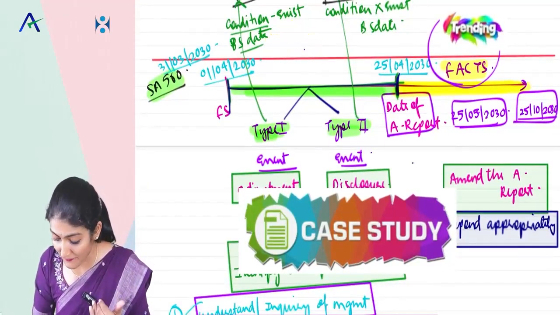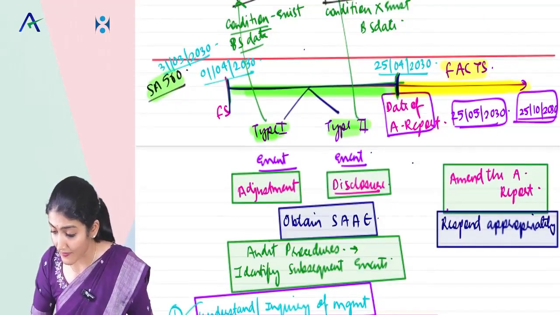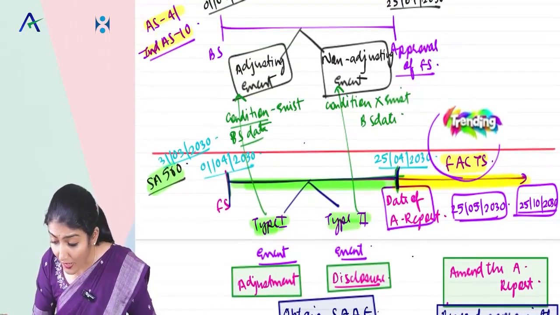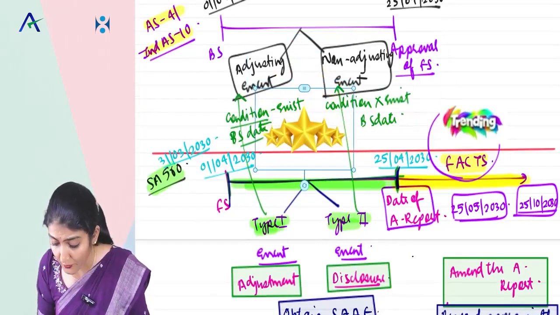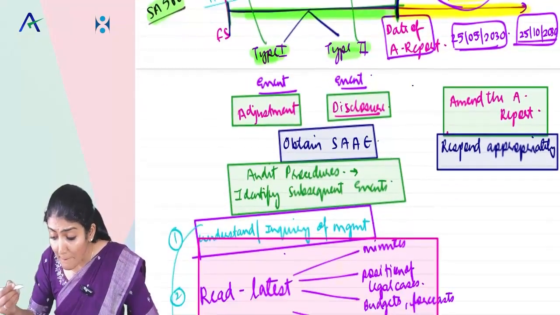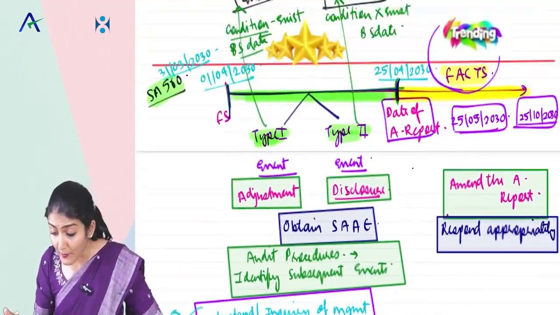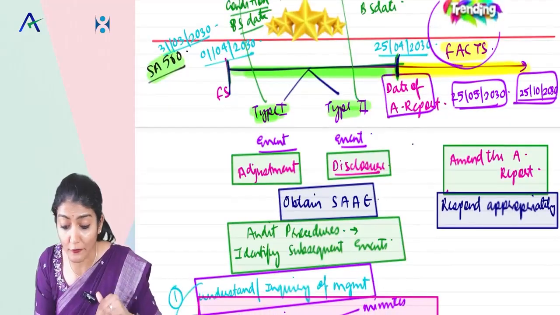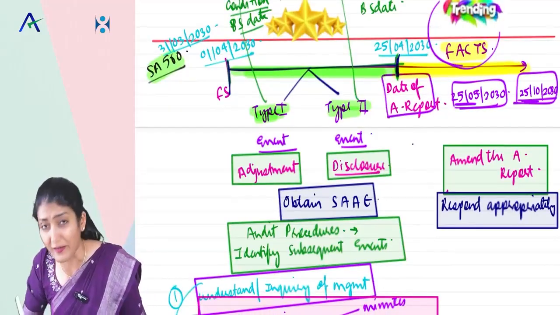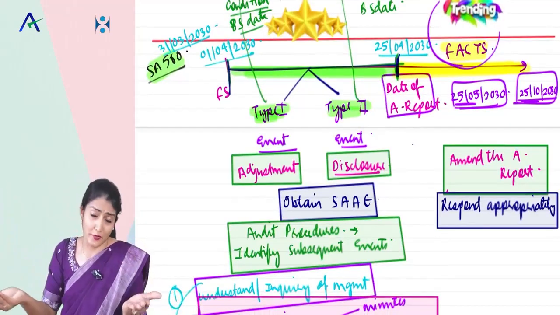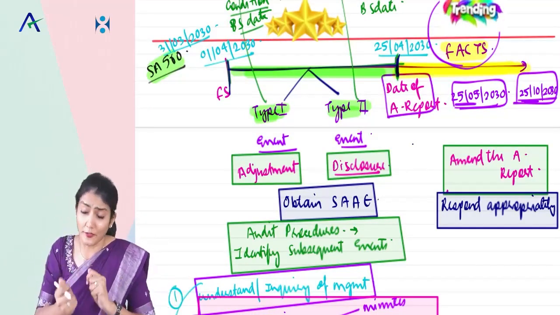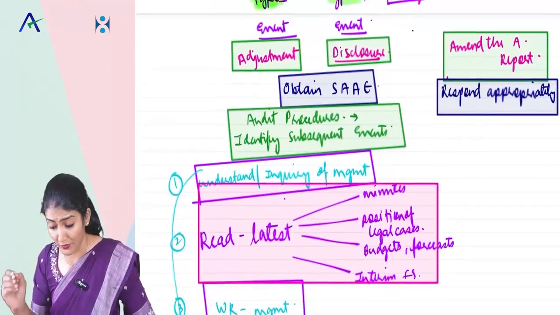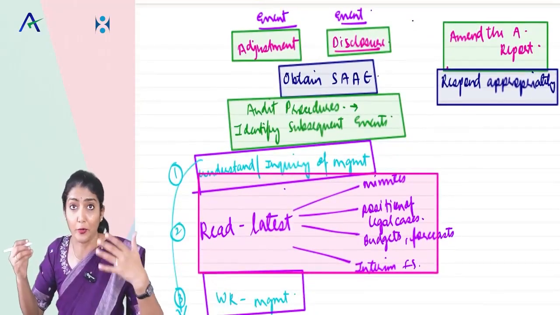Okay. Right. So anyways, now we are talking about the facts that become known to the auditor after the date of the audit report. Had they been known to the auditor on or before the date of the audit report, it would have caused the auditor to amend the audit report. So say you came to know the fact, for example, on 25th of May or 25th of October. So it is after the date of the audit report. Had you known it before the date of audit report, you would have changed your audit report. So now for these facts, auditor, what you need to do? You need to respond appropriately.